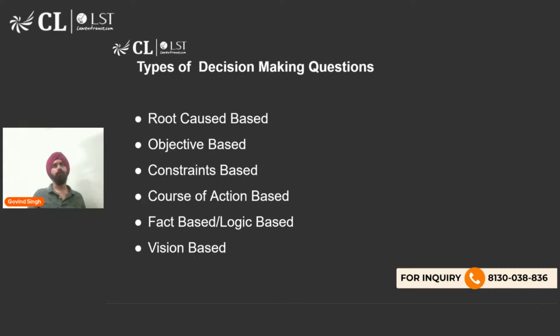Now that we understand the types of questions which can be asked, what the components of a decision making problem are, and what its structure is, the next and most crucial step to understand is the framework around which a decision making problem should operate, or how you should approach a decision making problem in simpler terms. So, what do you think? What should be your first step when approaching a decision making problem? You guys tell me before I tell you.